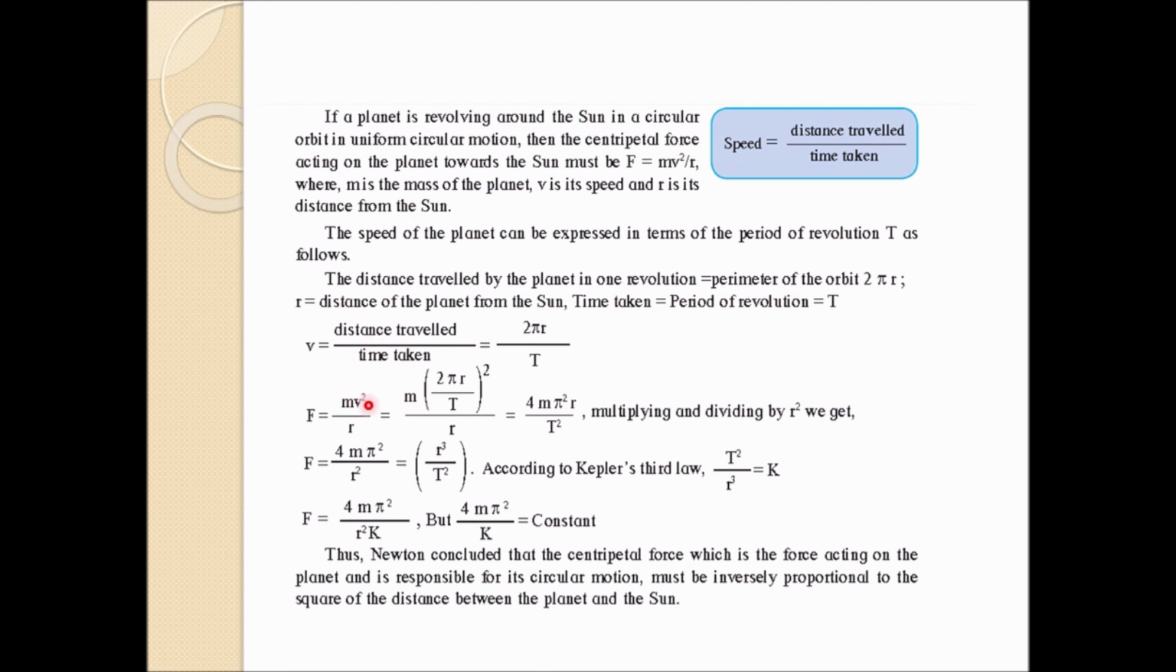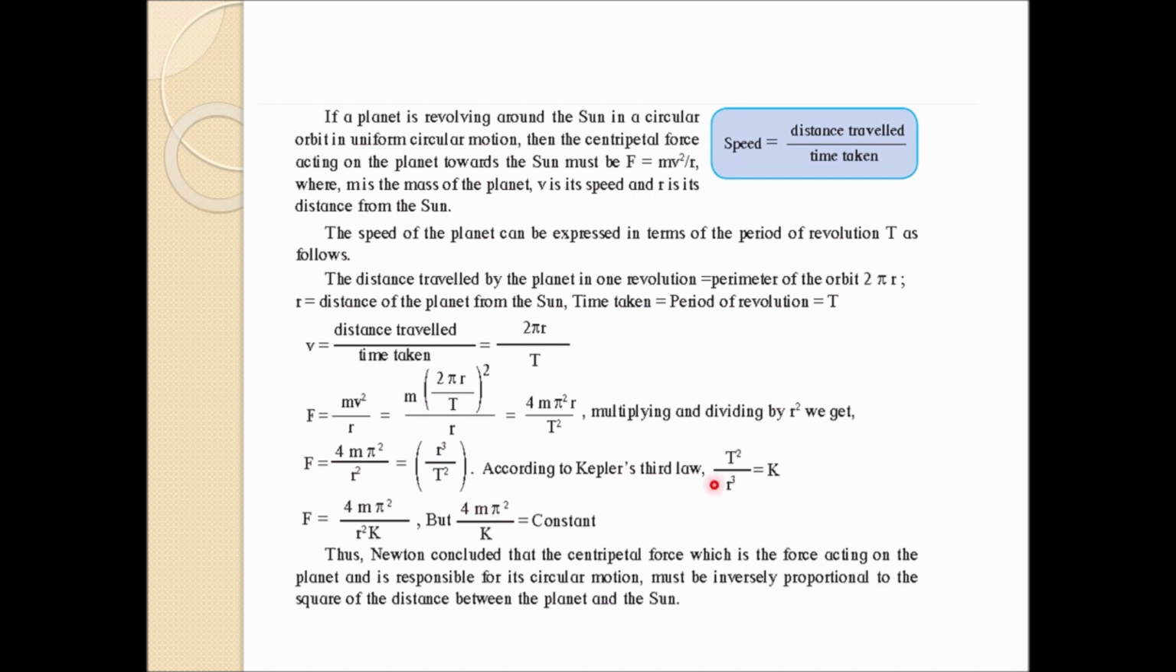So just substituting the value of v with respect to 2πr. Got it? In v square, you are just substituting the value, (2πr) square. Rest everything remains the same, only v square is changing. Now just simplifying it, 4mπ²r upon T². How did you get it by multiplying and dividing by r square? Very carefully, when you multiply and divide by r square, this r square will get cancelled. Ultimately you will get T.